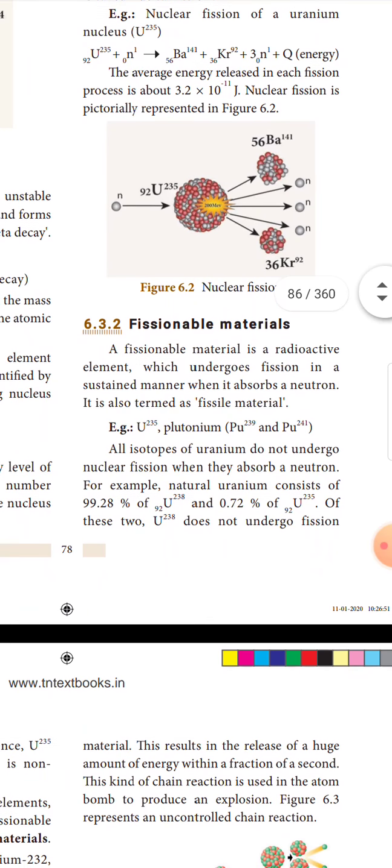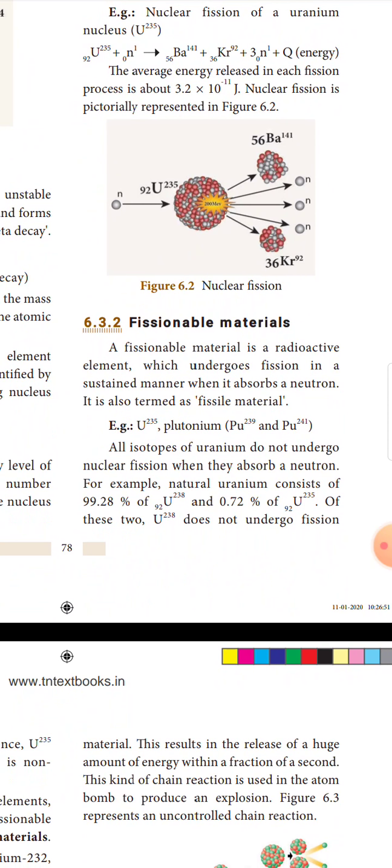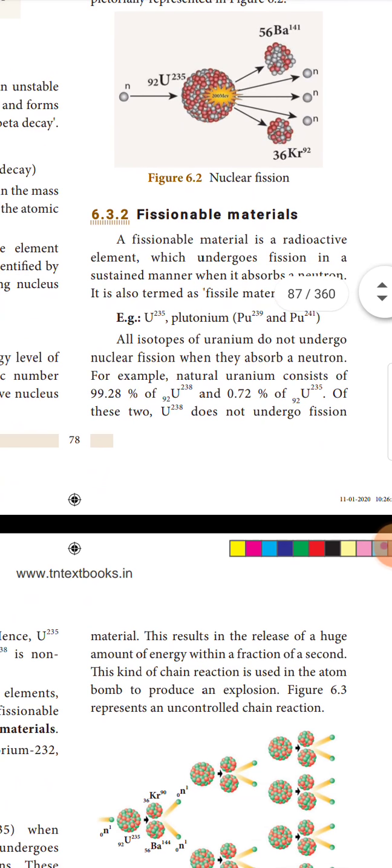Next one, fissionable materials. A fissionable material is a radioactive element which undergoes fission in a sustained manner when it absorbs a neutron. It is also termed as fissile material. Example, uranium 235 and plutonium. These are all fissionable materials.